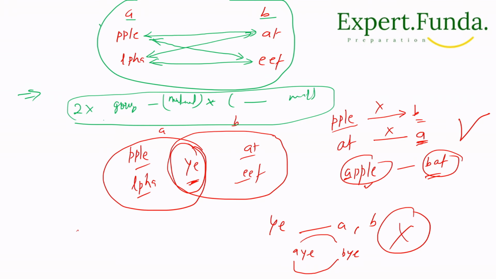And why are we doing this? You can see here, if we take the length, the total group length is two, A and B, and how many mutuals is coming? There is only one mutual, so 2 minus 1 is 1. So we will do 2 into 1, which is 2.